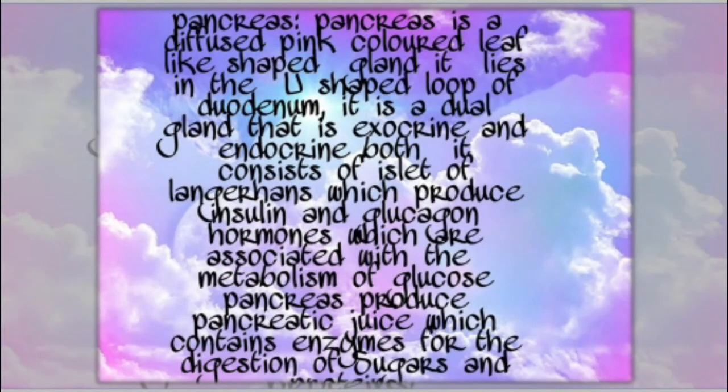Now we'll talk about the pancreas. The pancreas is a leaf-like gland, and it is both an exocrine and endocrine gland. That is why it is known as a dual gland. In the pancreas, the islets of Langerhans are present, and they produce insulin and glucagon hormones which are associated with the metabolism of glucose. The pancreatic duct releases pancreatic juice in the duodenum.